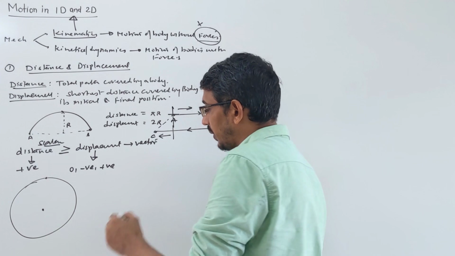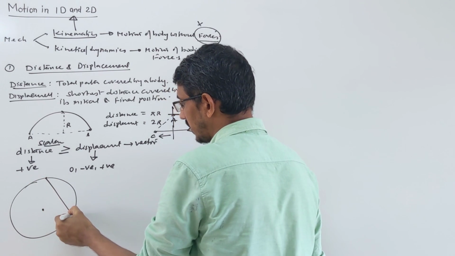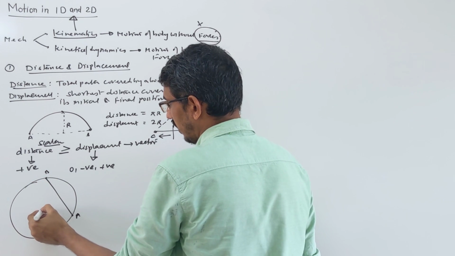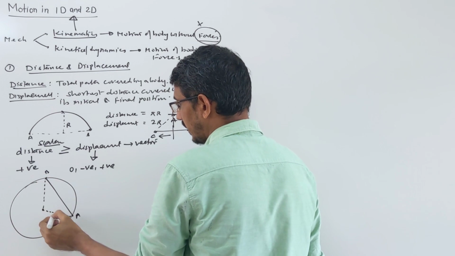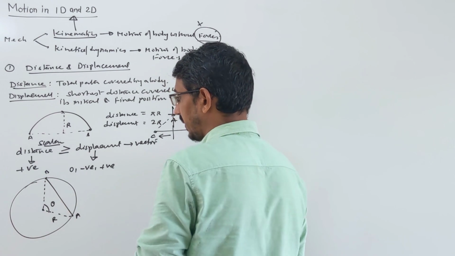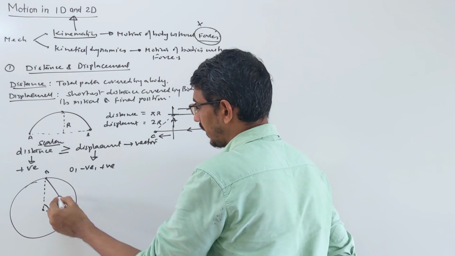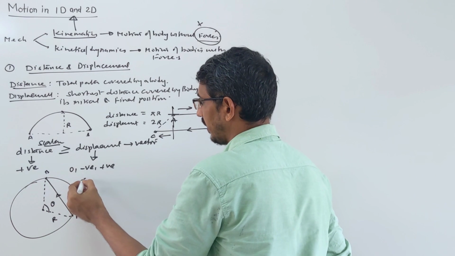But sometimes you need to find the distance along a chord. Look here, suppose this is a chord given, you are going from point A to point B, this is a circle of some radius r, this is the radius r, subtending an angle of what? Theta here, this is a chord. Suppose they say a body moves from point A to point B and we need to calculate this displacement, meaning simply your chord length, okay.